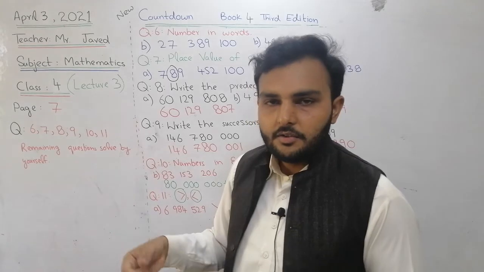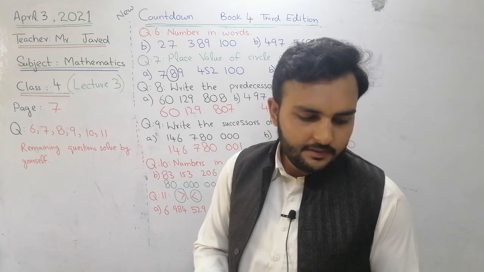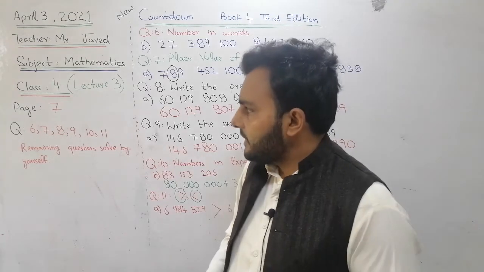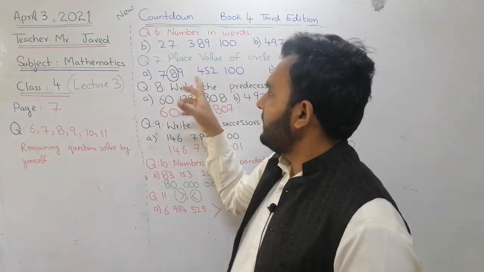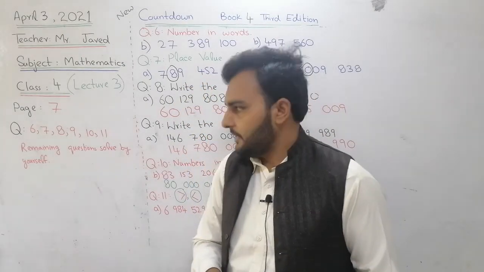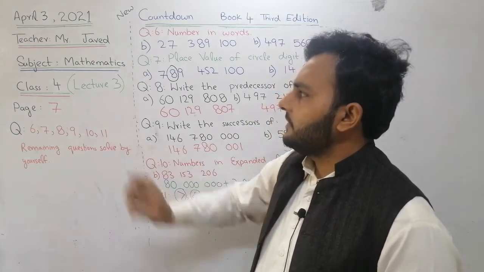One thing: on your copies, MCQs, fill in the blanks, and true/false are not supposed to be written. Just the questions whose solution is needed, you will solve on your copies. So 6, 7, 8 up to 11, this is page number 7.